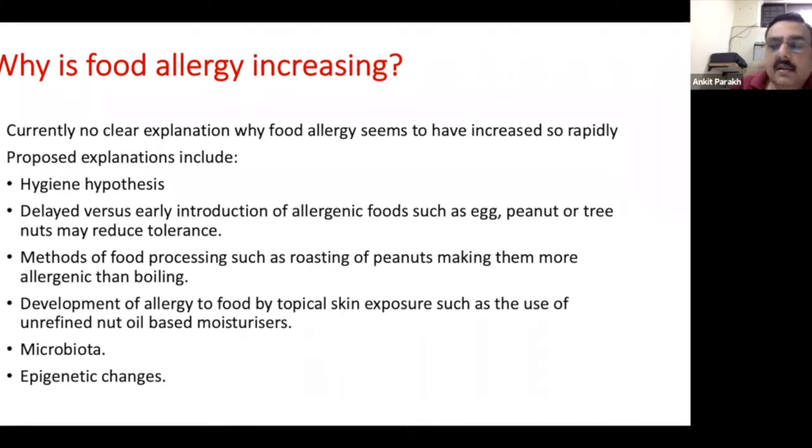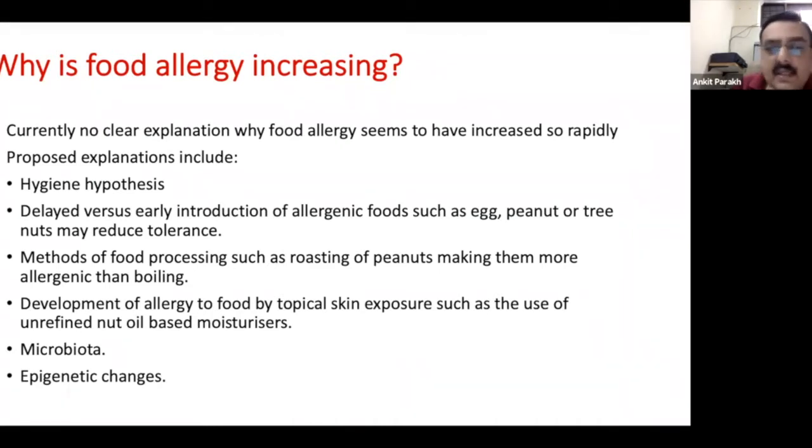And their figures have really increased by 3 or 4 times from somewhere like 1998 to 2018. So in around 20 years, the allergies have significantly increased, and food allergies are very common in the Western world. In Indian setup, they are definitely increasing, but not as much.